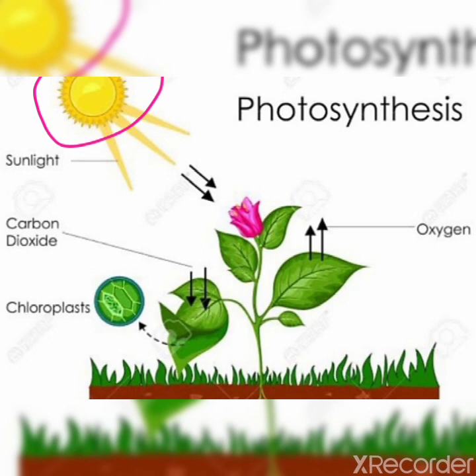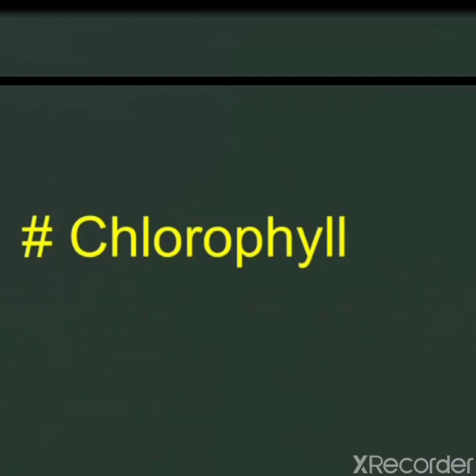If the intensity of artificial light is good, then plants can carry out photosynthesis even in artificial light. Clear, children? The fourth and the last raw material is chlorophyll, which is required for the photosynthesis process. Chlorophyll is also very necessary for photosynthesis.